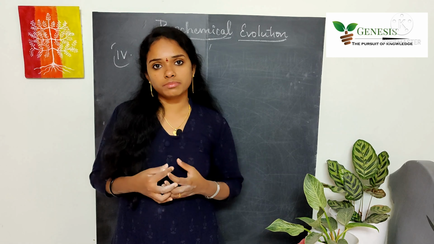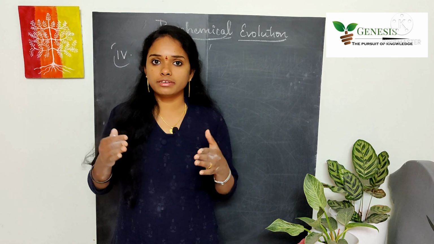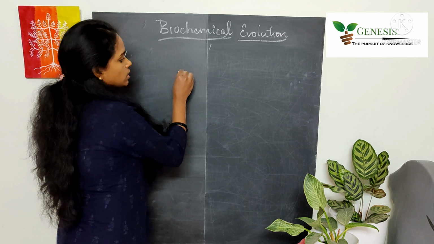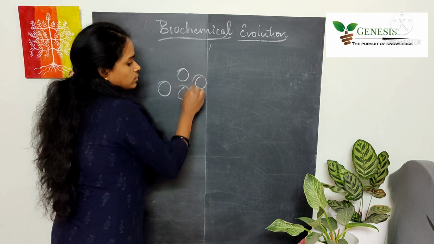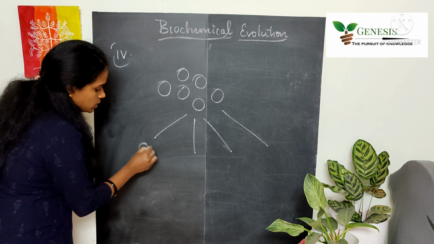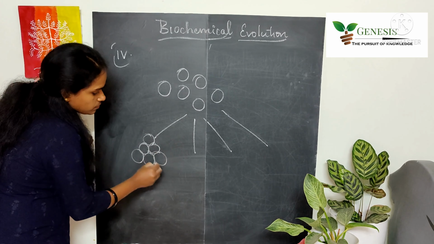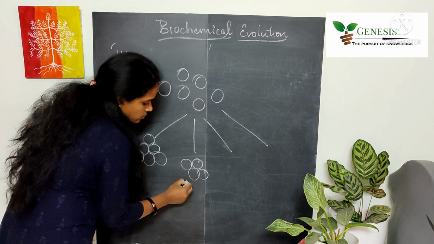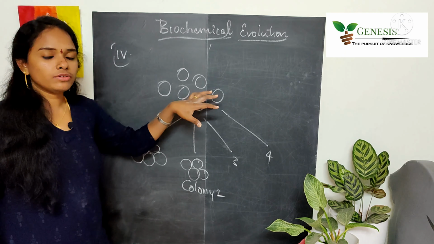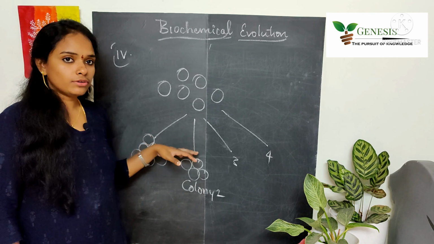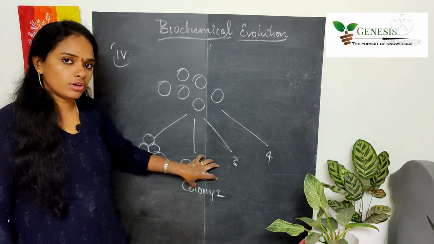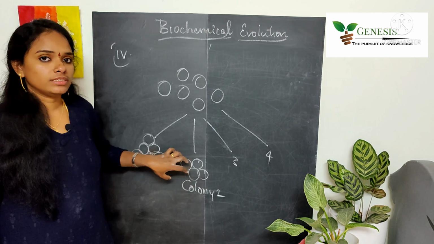And then the evolution mechanisms might have allowed them to get differentiated depending on the conditions that they were facing. So if you see the unicellular forms, living cells, these unicellular living cells will be grouped into different colonies. So here all the colonies, or simply we can say colony 1, colony 2, 3, 4. So depending on the variations among them, or depending on the conditions that the cells can sustain, the cells were divided into different colonies or groups. So these are nothing but the clusters.